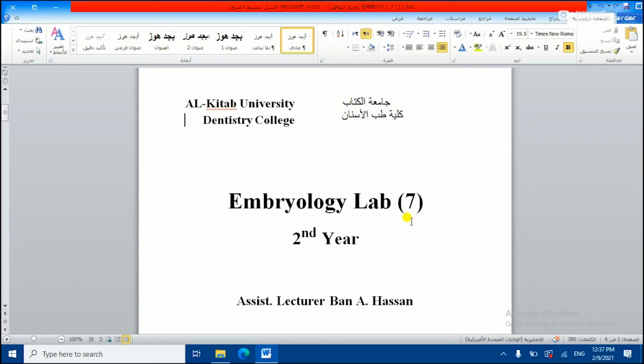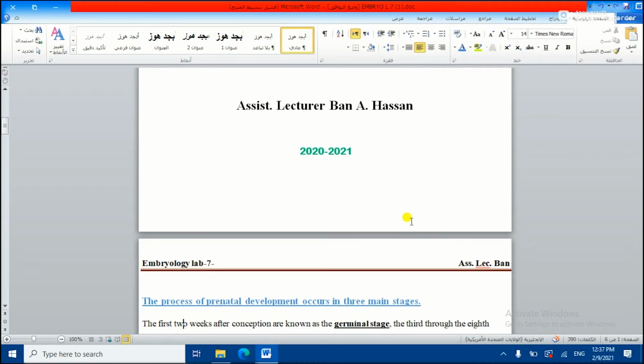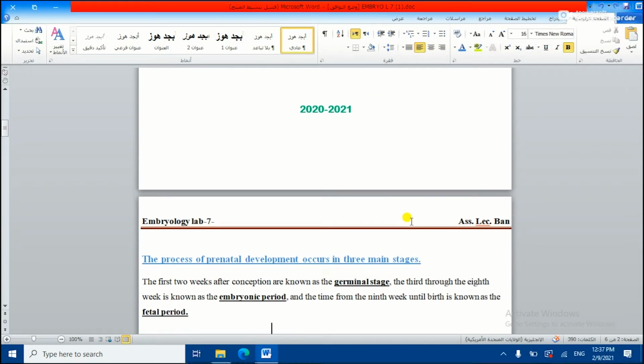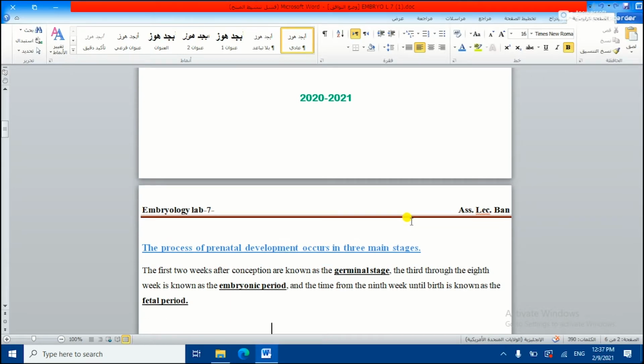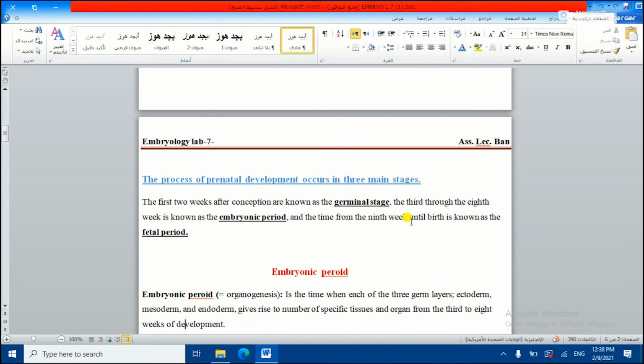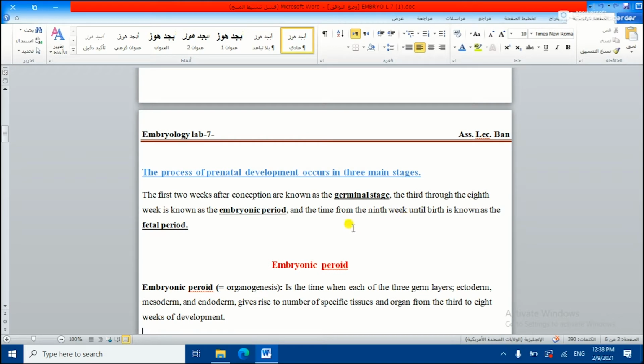Lab number 7, and we will talk today about embryonic development, or embryonic folding. But before this, we will mention some terms that we need to know. The process of prenatal development occurs in 3 main stages, and we call these stages the germinal stage, the embryonic period, and the fetal period.